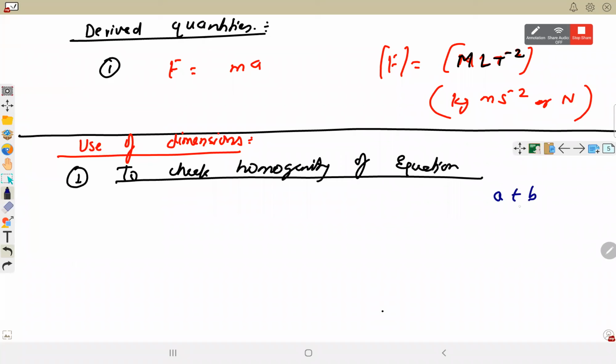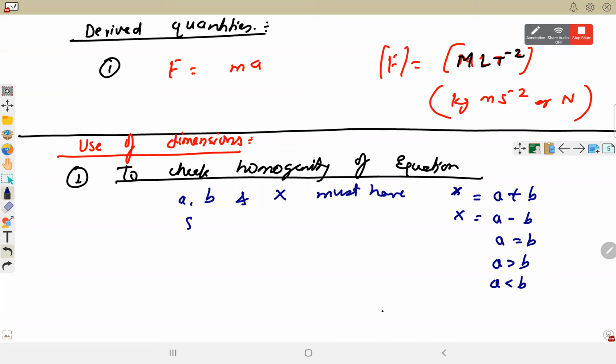अगर हम add कर रहे हैं, अगर हम subtract कर रहे हैं, अगर हम equate कर रहे हैं, greater than, less than, inequate कर रहे हैं, all such things, A and B must have same dimension. Only then they can be added, subtracted, equated, inequated. और इसको solve करने के बाद जो result भी आएगा, अगर ये दोनों velocity है तो x भी velocity होगी. A minus B will also be x. So for addition, subtraction, equation, inequation, all these 3 quantities A, B और solve करने पे जो आएगा x must have same dimension. Only then this equation is a homogeneous equation.